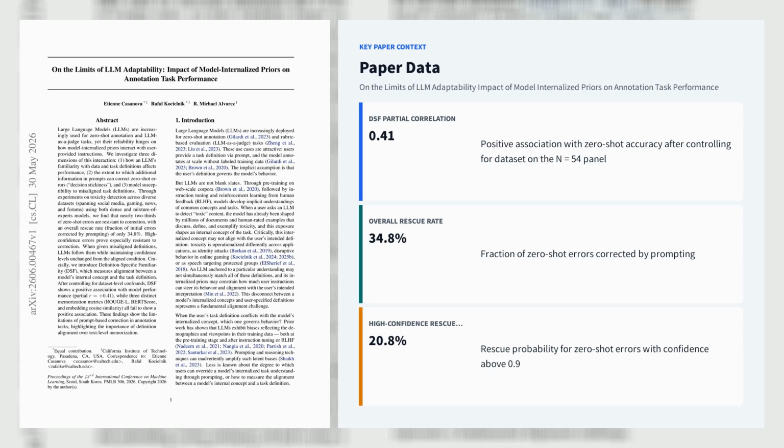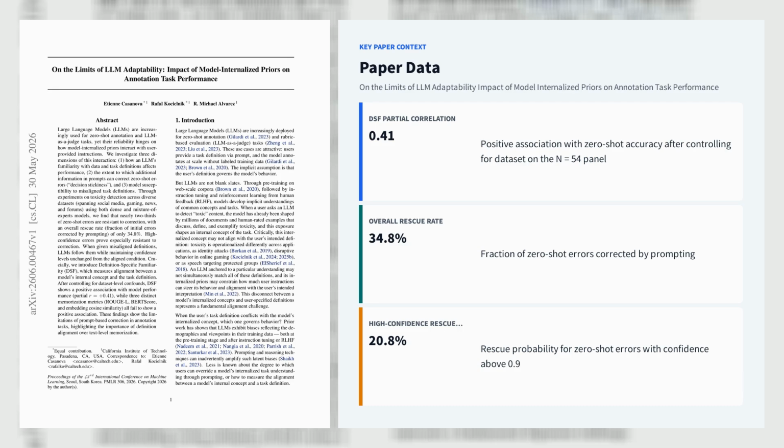Let's explore the third paper, On the Limits of LLM Adaptability: Impact of Model Internalized Priors on Annotation Task Performance. This paper examines how model internalized priors constrain LLM annotation on toxicity detection, using 9 instruction-tuned models including OpenAI's GPT-4o mini, Meta's Llama 3.1 and 3.3, Mistral, DeepSeek V3, and Qwen 2.5 72B across 5 datasets spanning Twitter, OLID, GameTox, Fox News, and Jigsaw.